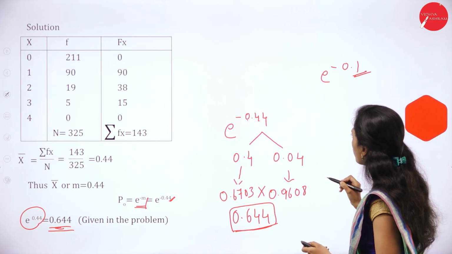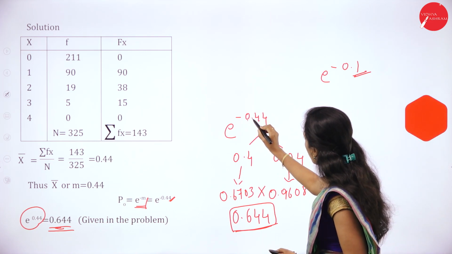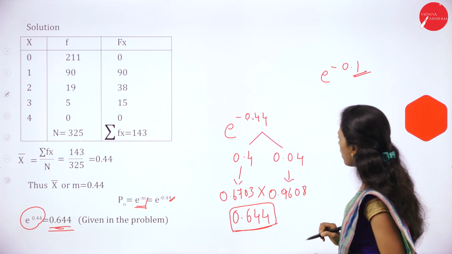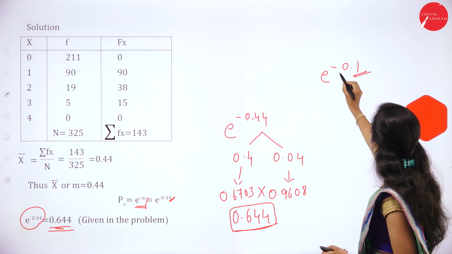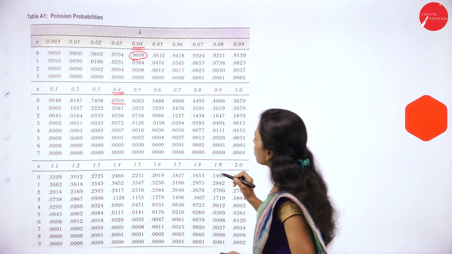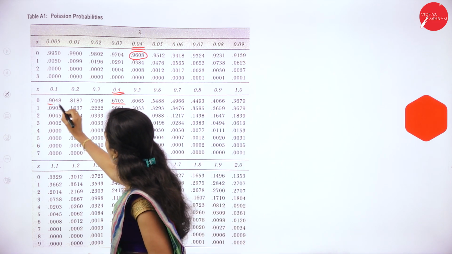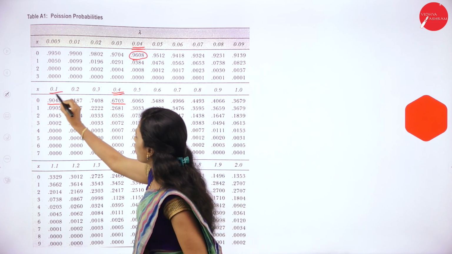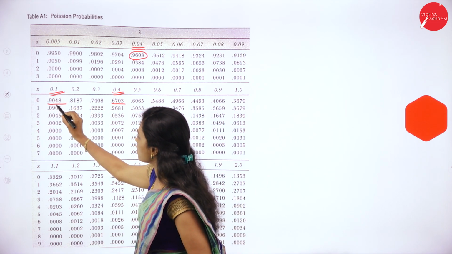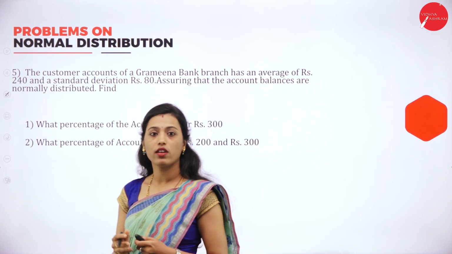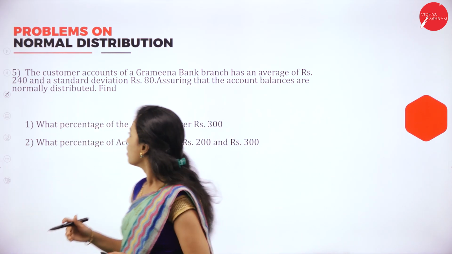If it is 2 digits after the point, we have to divide like this. See, if t value is 0.1, then the value will be 0.9048. See here 0.1, it is 0.9048.